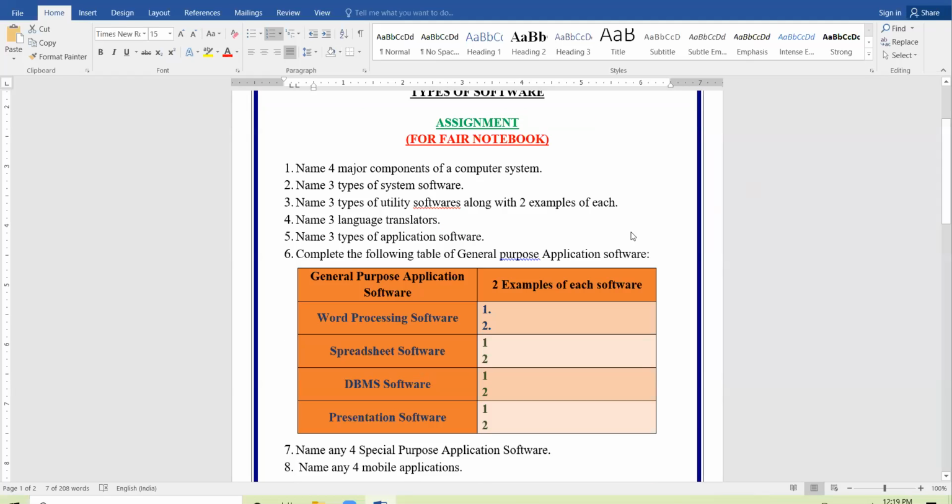All right. Now see this table carefully. In this table, we have taken 4 categories of general purpose application software. You are to tell two examples with respect to each category. Okay. Yes, Tanveen, first you tell the examples of word processing software. Yes, sir. Sir, MS Word and second is Google Docs. Google Docs. Very right, very correct. Google Docs.